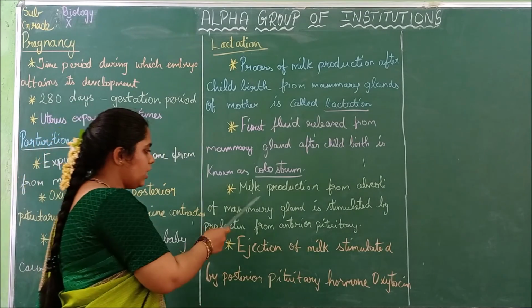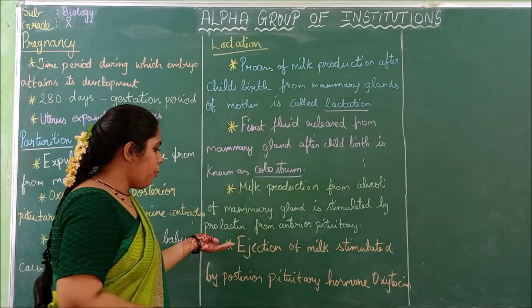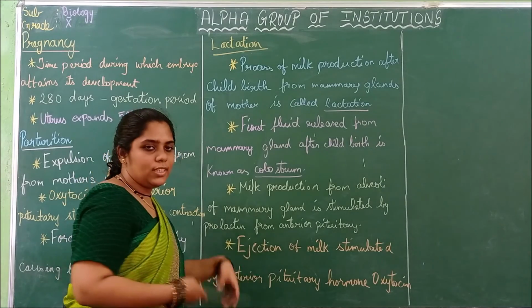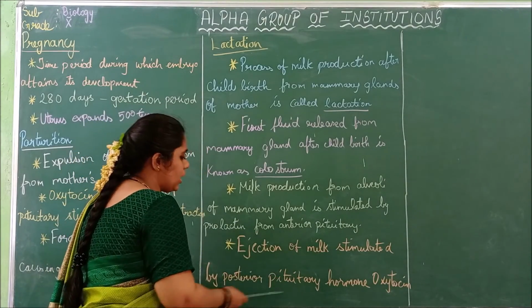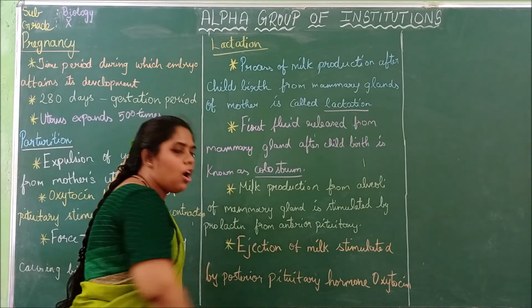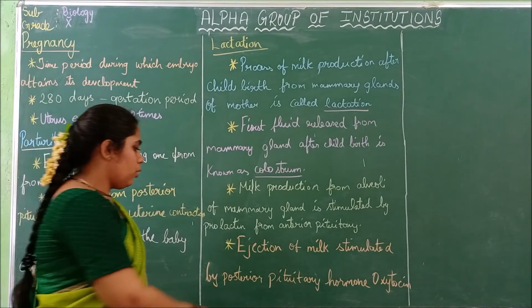After that, the milk has been produced due to prolactin, and the milk has to come out. That ejection is stimulated by the posterior pituitary hormone called oxytocin.